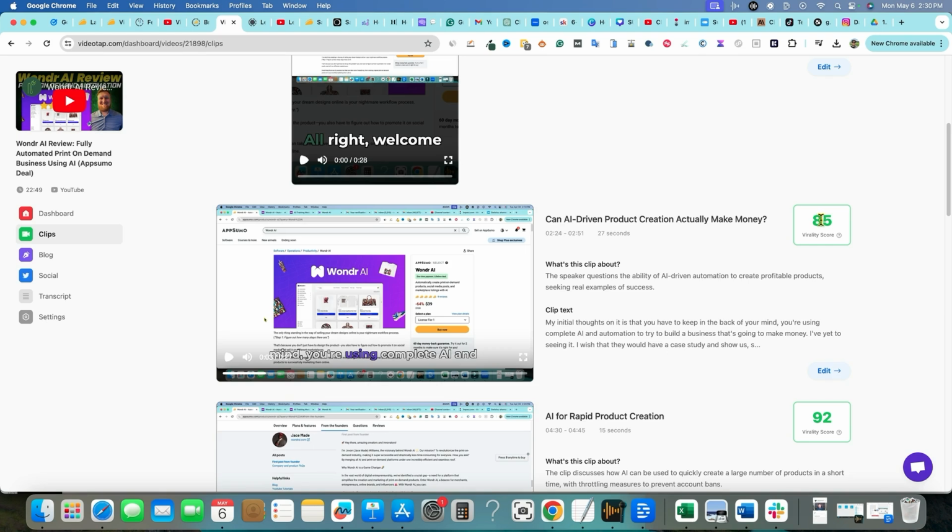It does give a virality score, which is very similar. It's basically the same. It has Opus clip. They're giving you a virality score, what they think. The highlights, a common concern about AI's practical application, which many viewers can relate to. I'm not really sure what that means. But basically, the higher the number, the better. What's this clip about? Clip text, so forth.